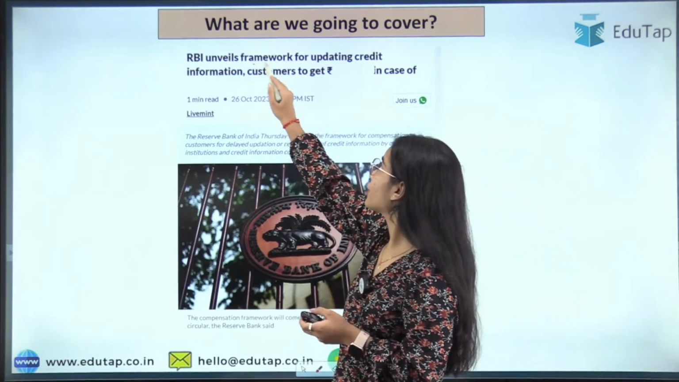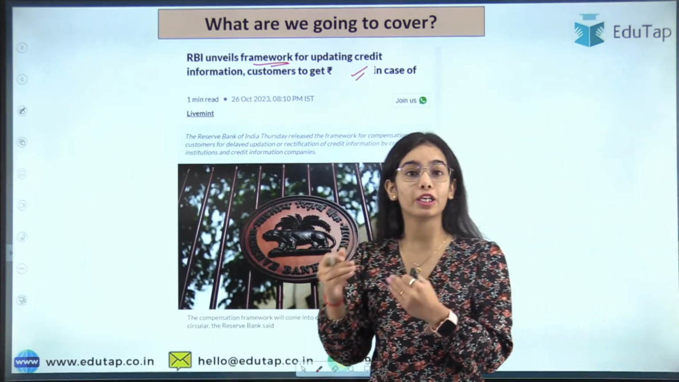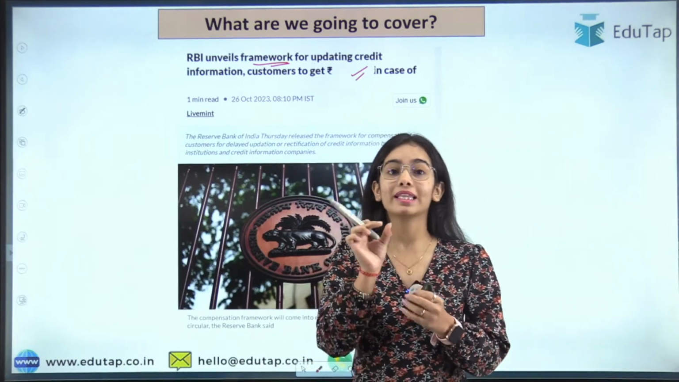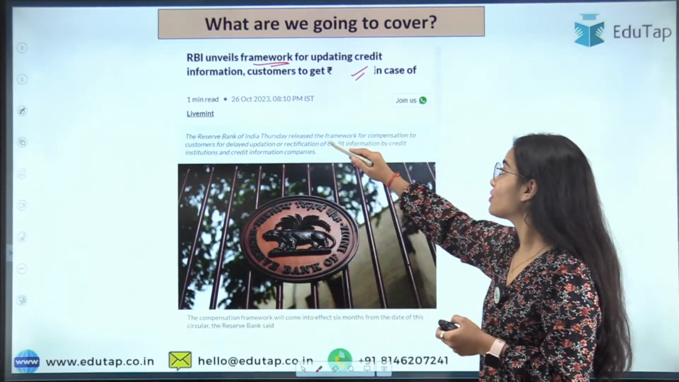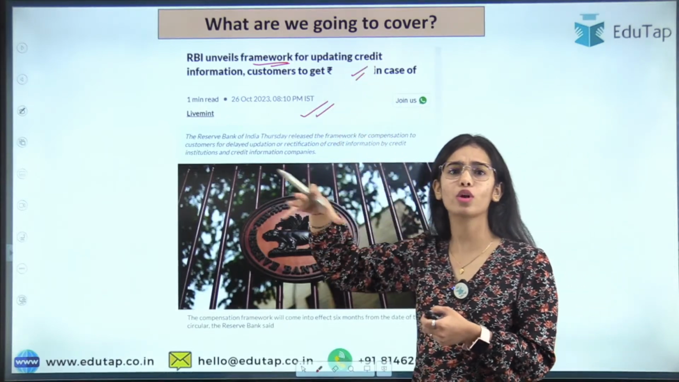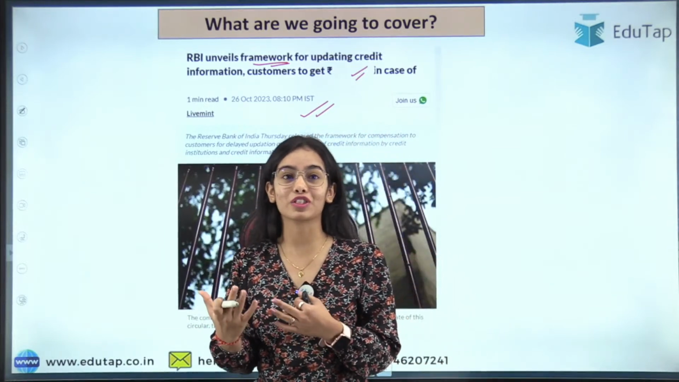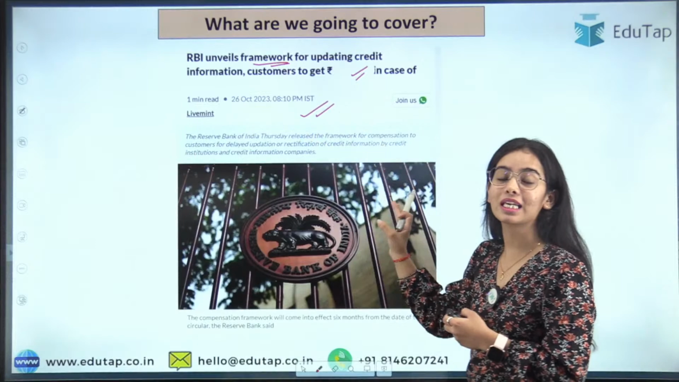So now this is the framework for the updating of the credit information, and if the updation is not happening on time, then the customers will be getting the compensation. So what is this compensation and what is this whole framework? Like, what is the timeline for the updation, for the rectification? Okay, everything we are going to see in today's session.